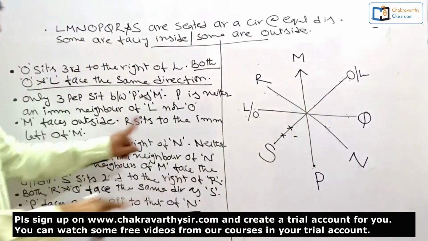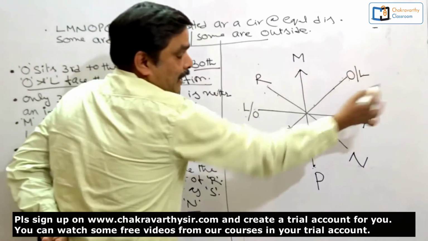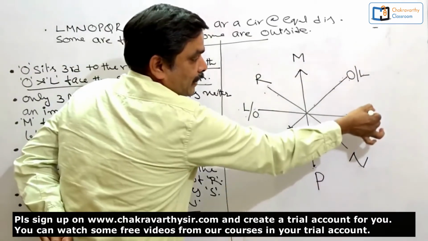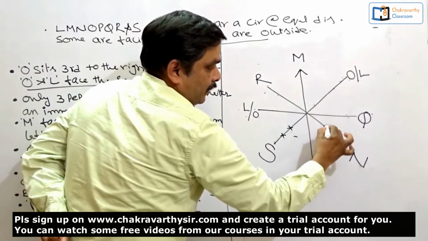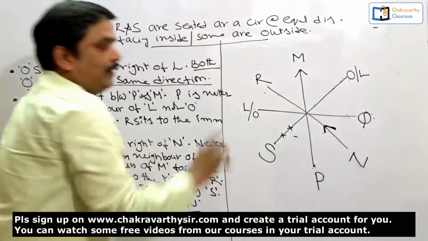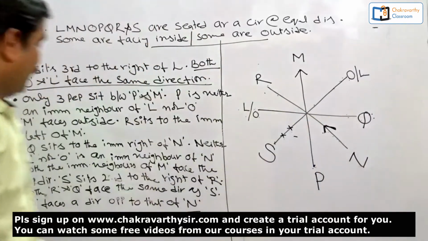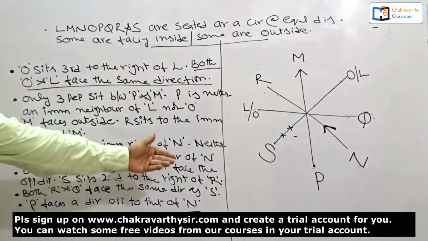With the condition that Q sits to the immediate right side of N. Now Q must be sitting immediate right side of N, so N must be facing inside. If N is facing inside, Q should be on the immediate right. So this is also done. Alright, then go for the next information.